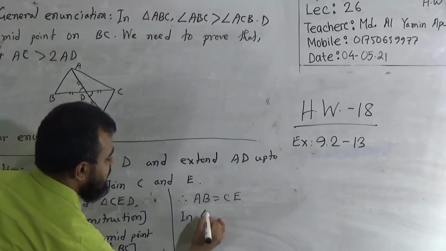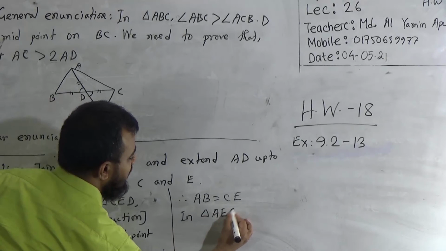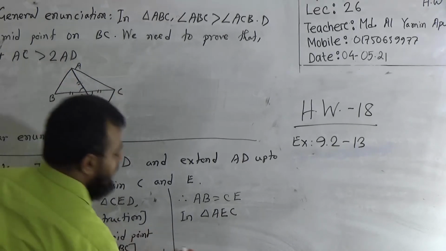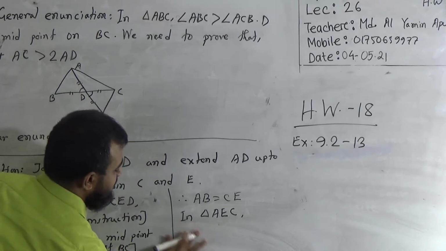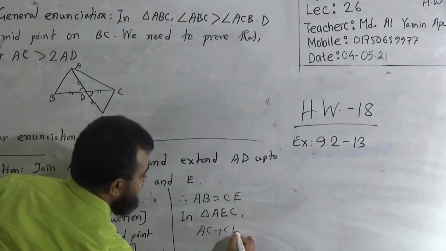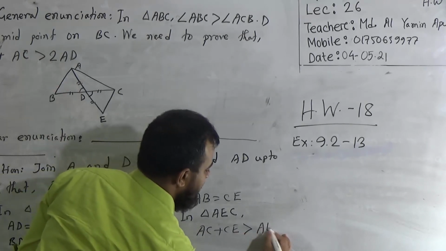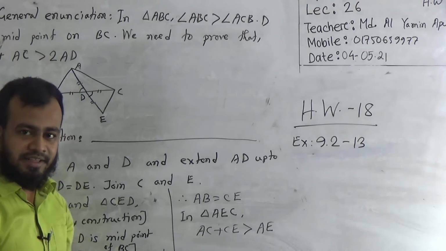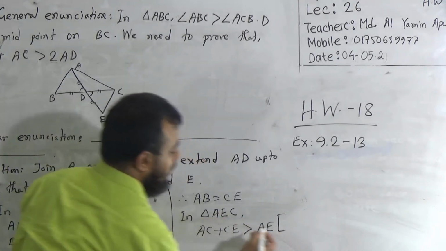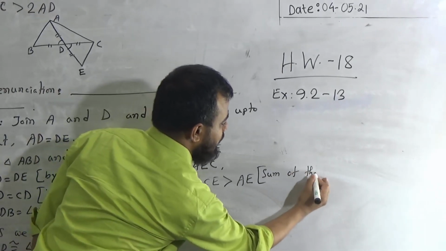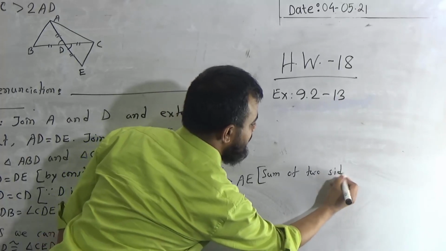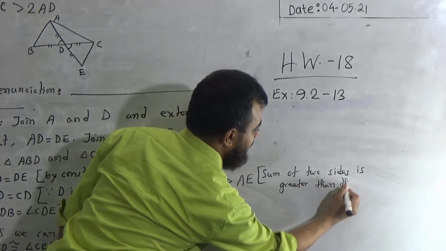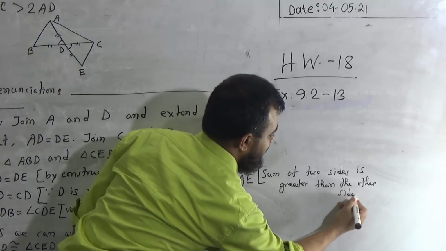In triangle AEC, we can write AC plus CE is greater than AE, because the sum of two sides is greater than the other side. You can write this note from theorem 1: the sum of two sides is greater than the other side.